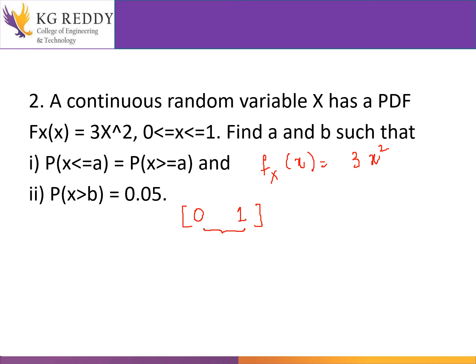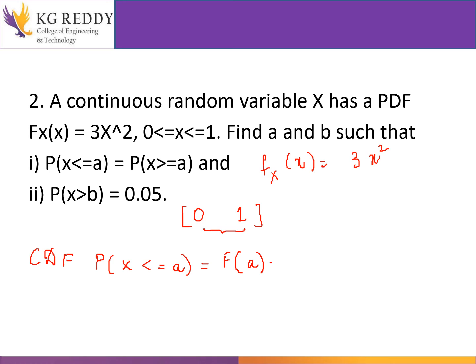Now we can take the cumulative distribution function, because distribution functions are given. They have given the probability of x less than or equal to a, right? How should I write this? The probability of x less than or equal to a is nothing but the distribution function of a.